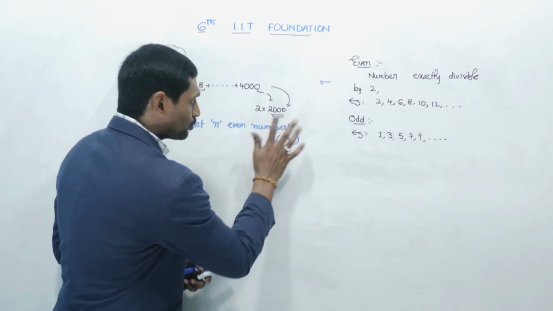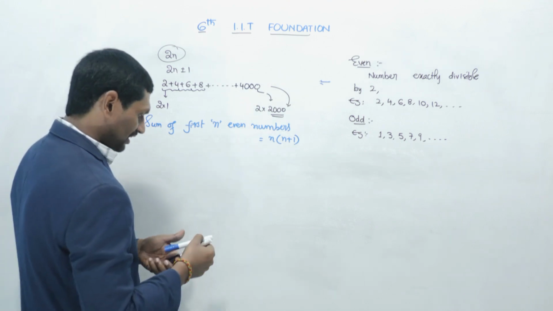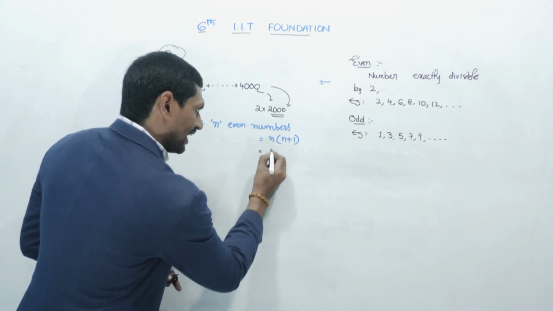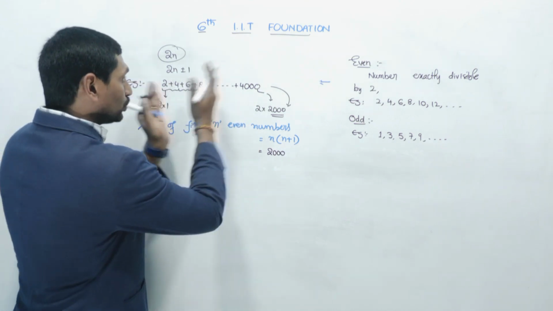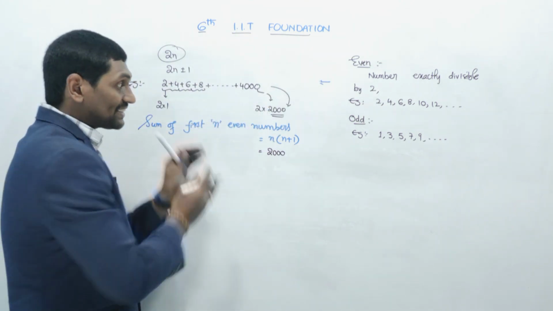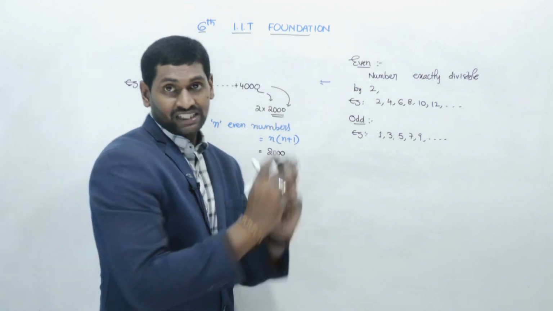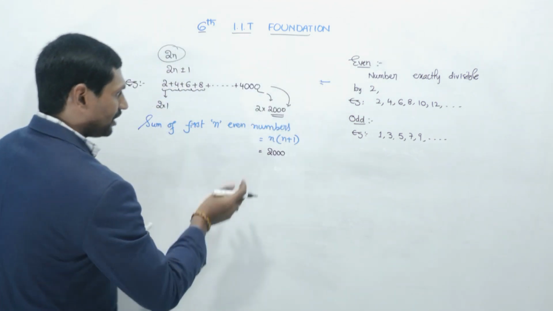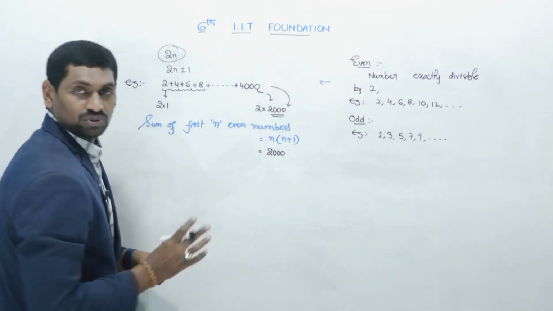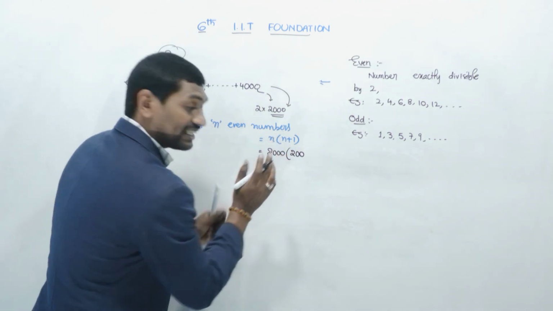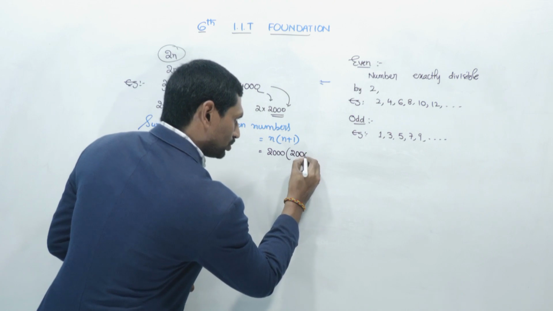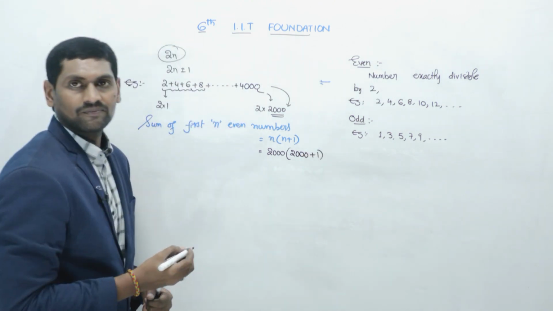Here, this is the 2000th even number. That means there are 2000 even numbers, from the first even number to the 2000th even number. So in the place of n we should substitute 2000. So 2000 into, this bracket indicates multiplication, 2000 plus 1.